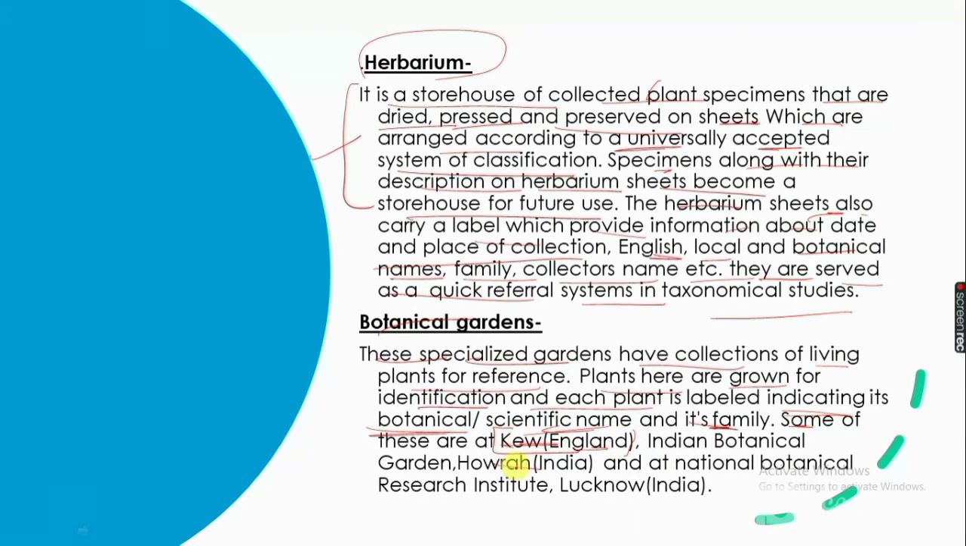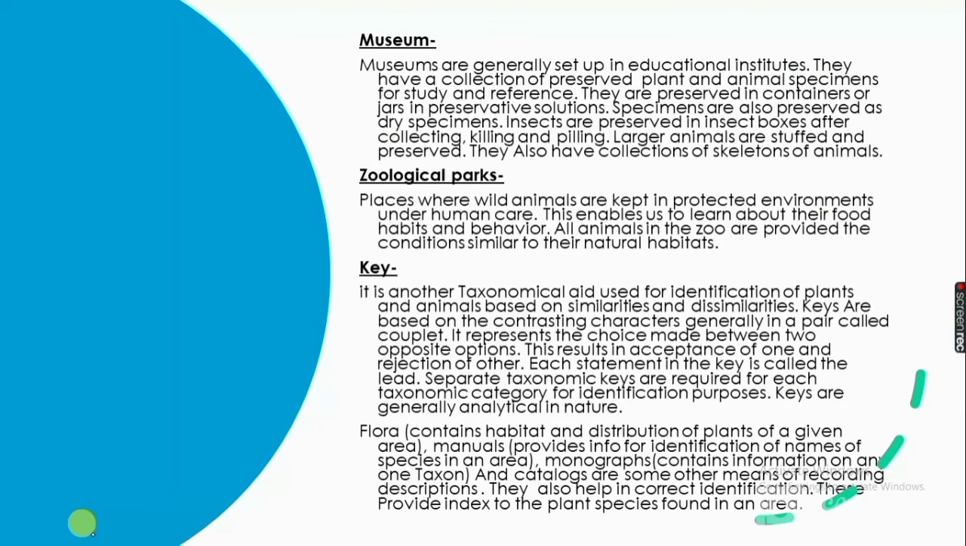Museums. Museums are generally set up in educational institutes. They have a collection of preserved plant and animal specimens for study and reference. They are preserved in containers or jars in preservative solution so that they do not dry out or become unusable. Specimens are also preserved as dry specimens.